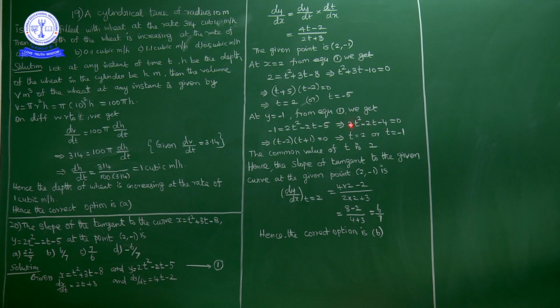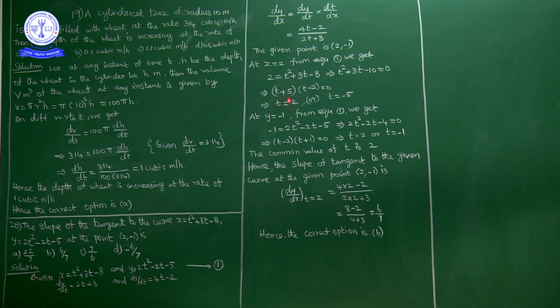So 2 common, 2 into t square minus t minus 2 equal to 0. Now 2 is non-zero, so t square minus t minus 2 equal to 0. If we factorize, we get t minus 2 into t plus 1 equal to 0. Okay, product 0 means either t equal to 2 or t equal to minus 1.